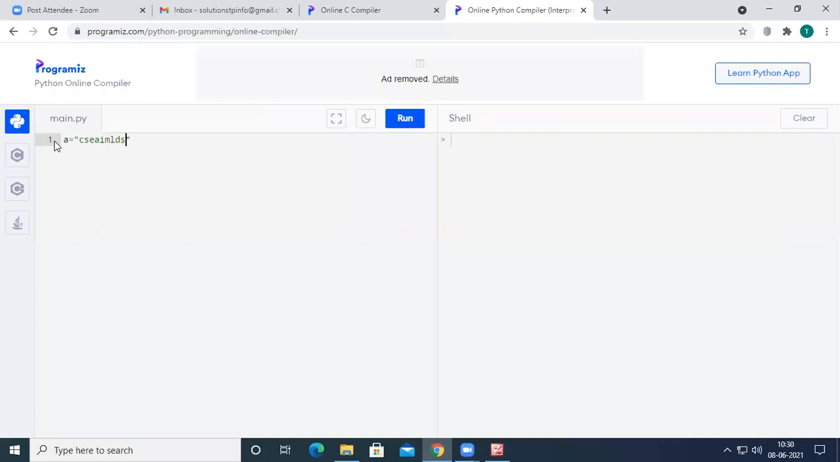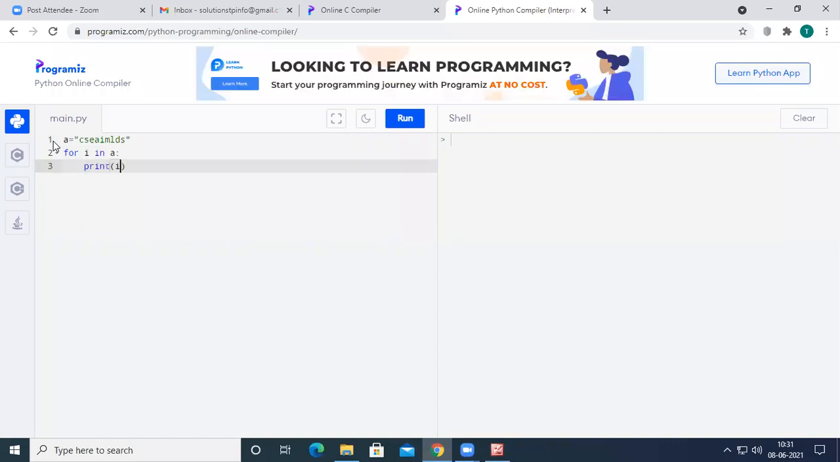So now A is of string type. Now I am going to use a for loop, for I in A, and I am going to print I. So what will be printed? As we discussed in the previous two classes, when we write like this, the I value will start at 0 and it will end at n minus 1. So when it starts at 0, it is going to print A of 0. A of 0 means C will be printed on the output screen.